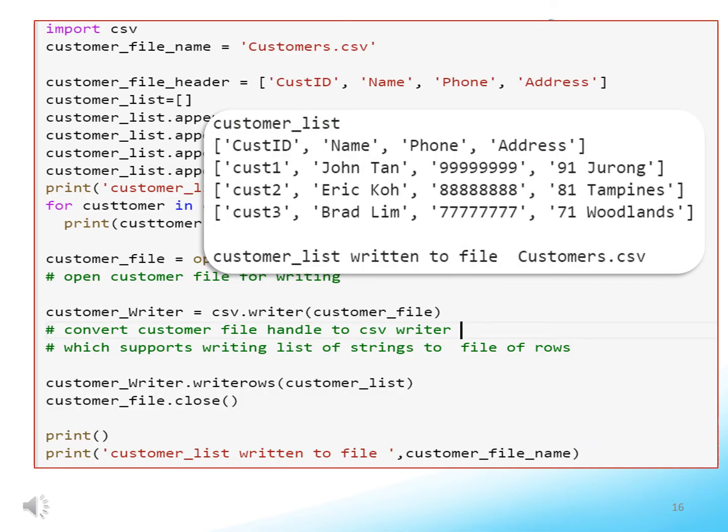This is the output of the file. Notice that the customer list is a list of rows, represented internally as a list of lists. Check the folder which stores the program source code. You should be able to find a file named customers.csv. You can open the file using Excel or Notepad. Verify the contents of the CSV file.